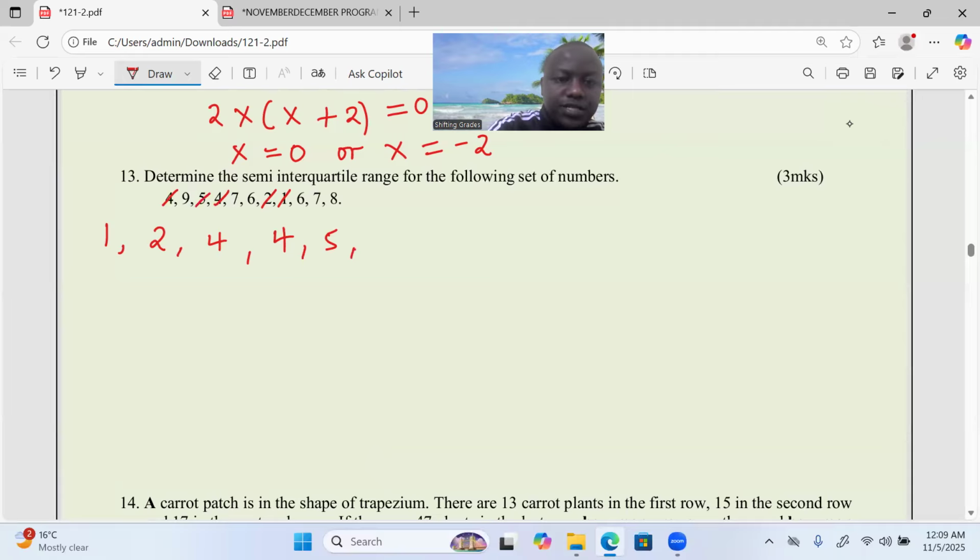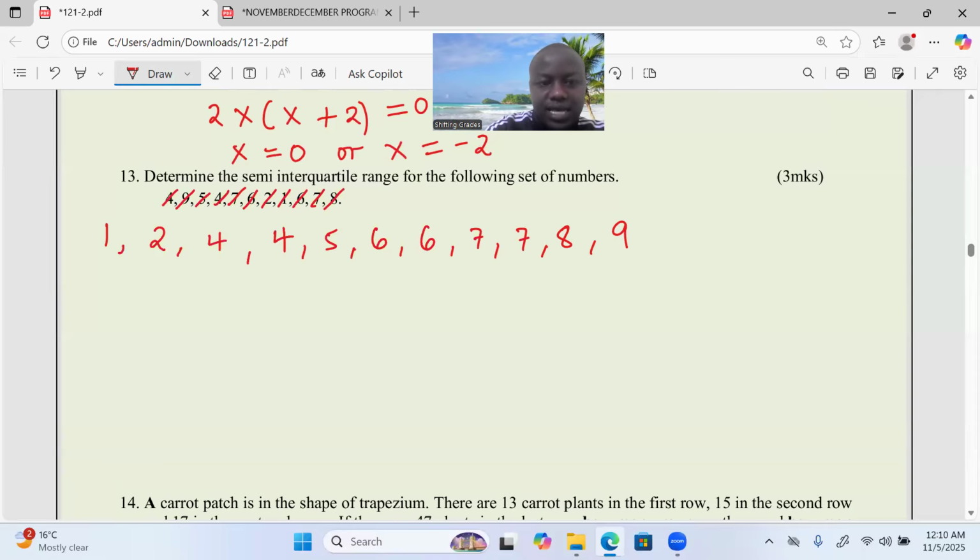Then we go to 6, and 6 occurs twice. Then we go to 7, and I can see 2 7's. Then we have 8, and we have a 9. That's the set of numbers in ascending order.